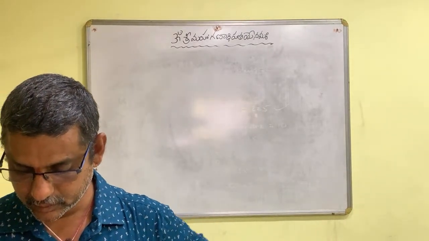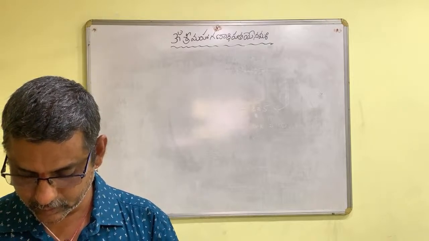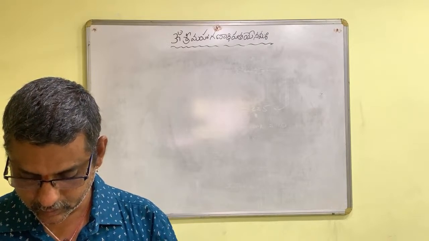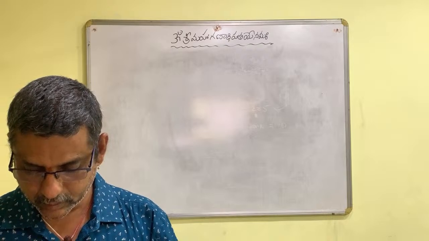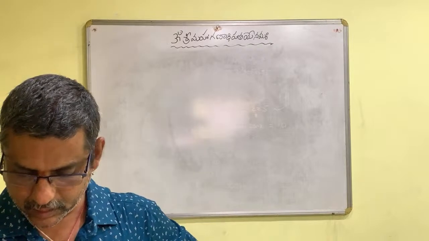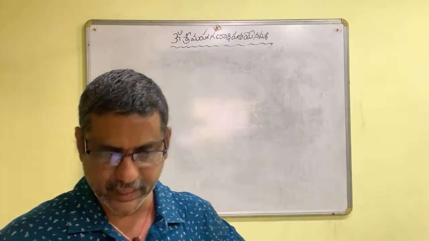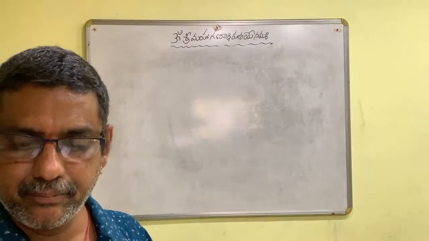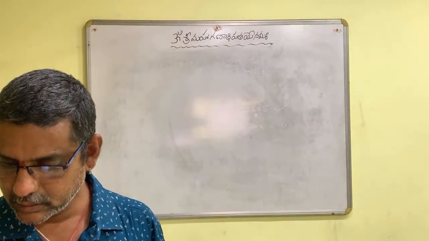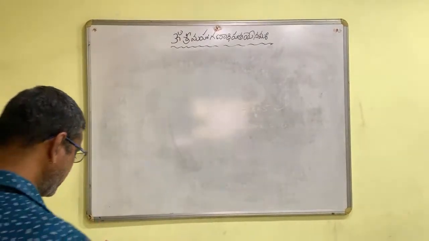Next question. The point m by 3 comma 5 is the midpoint of the line segment joining the points minus 6 comma 7 and minus 2 comma 3. Then the value of m is.